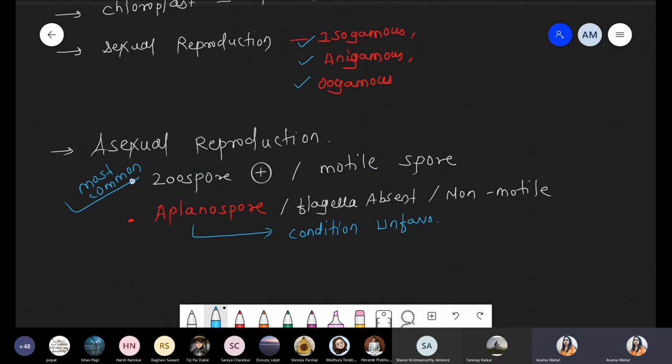But sometimes if the condition is unfavorable, Chlamydomonas takes a decision and loses its flagella. That is called an aplanospore, flagella absent, or simply non-motile. When? When the condition is unfavorable. So is this point clear, everyone?